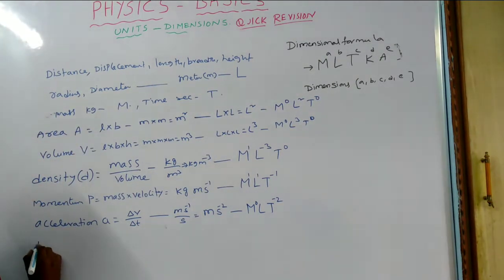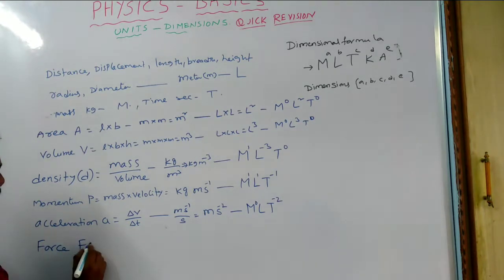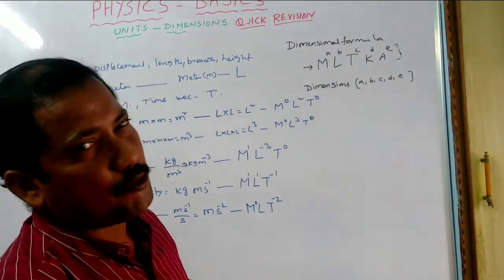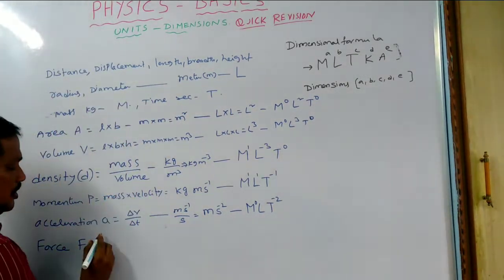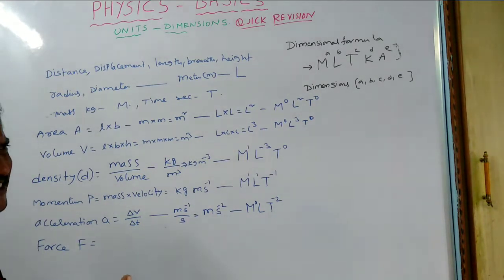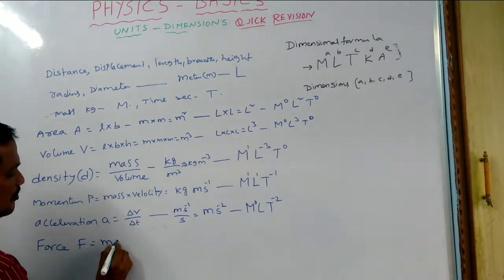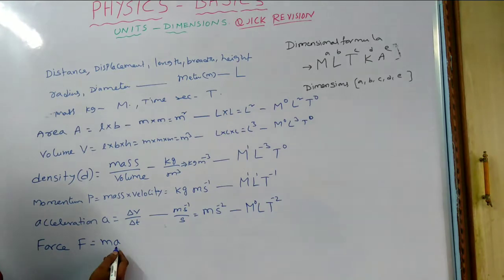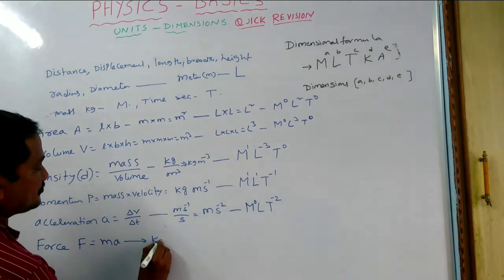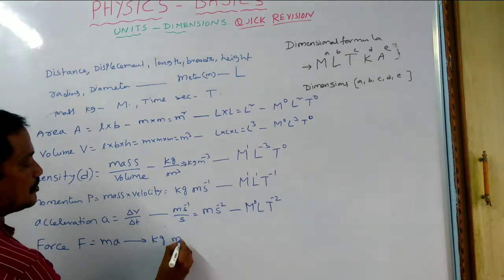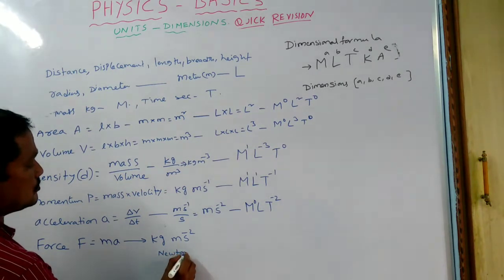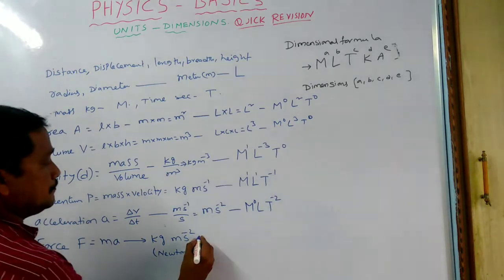And we'll go for the force, F. We can say that force is equal to the rate of change of momentum. Or simply, you know the formula from the 9th or 10th class, F is equal to ma, from Newton's laws of motion. So m means mass, a means acceleration. What are the units for this? Mass means kg, acceleration, as you know, meter per second square. Another unit for force is Newton, that is secondary, discussed later.